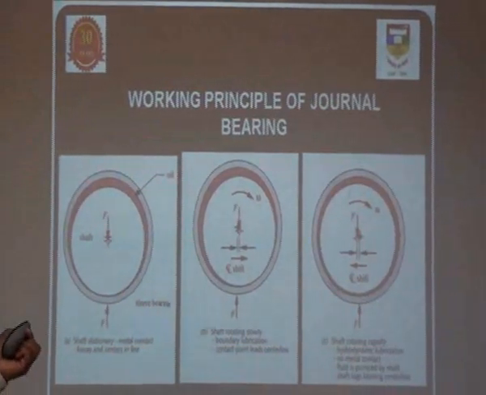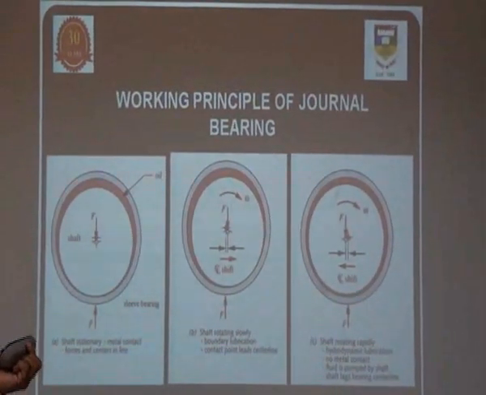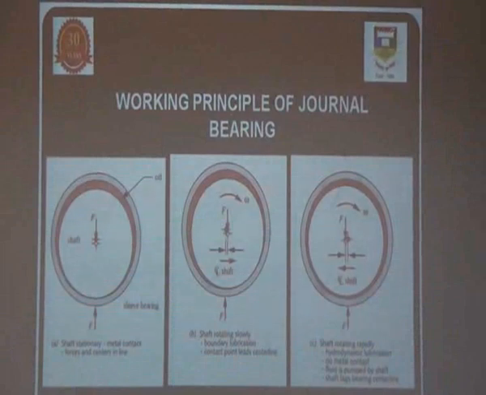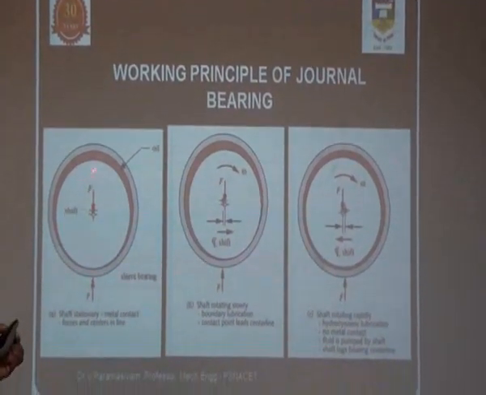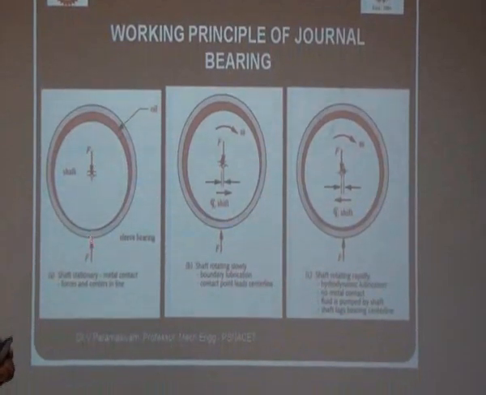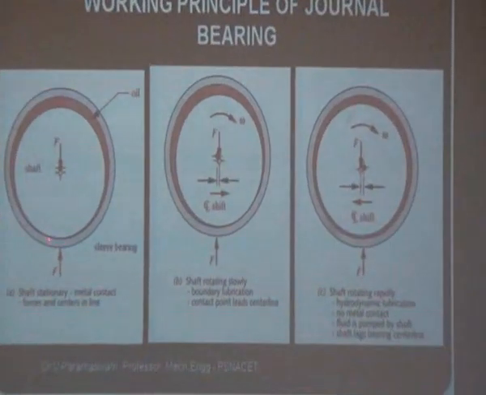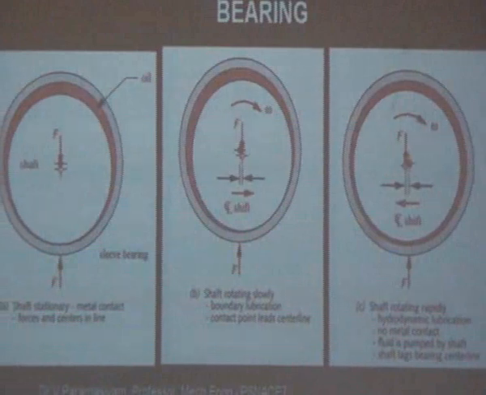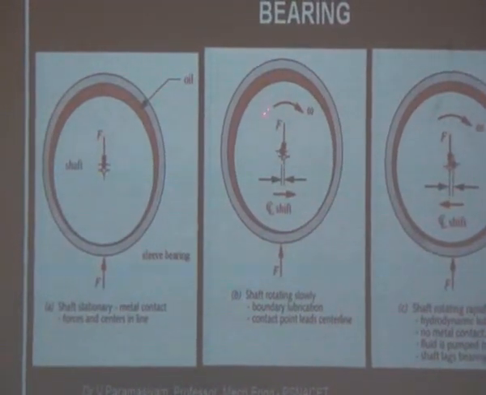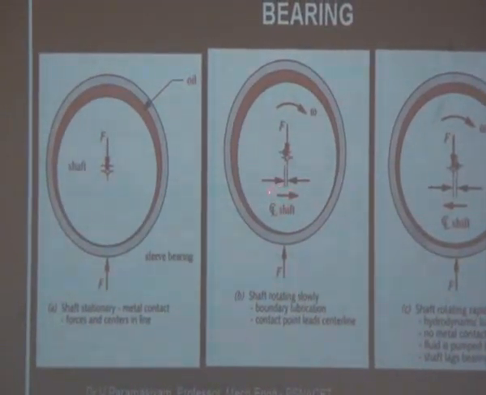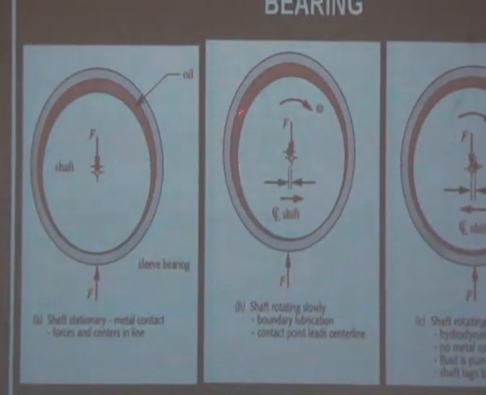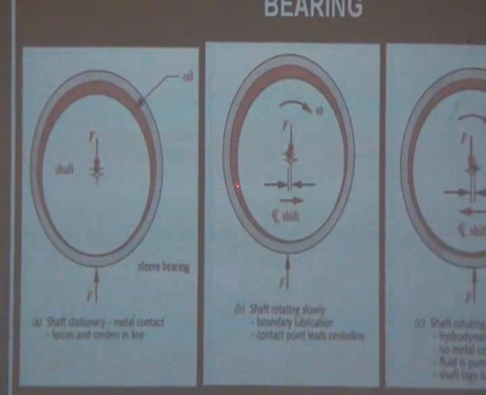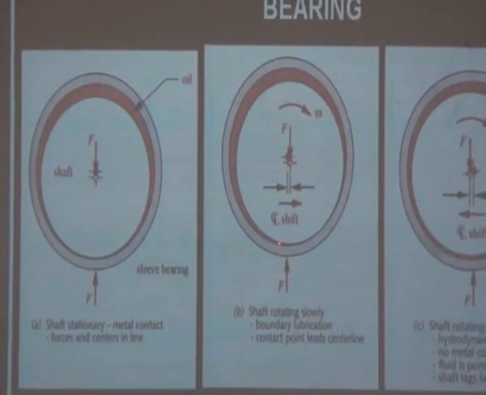Now let us see a little bit how these journal bearings work. In the first case, you can see at stationary condition the load is acting vertically, so there is metal to metal contact. But while it starts to rotate, what will happen? The center is moving, and the oil is slowly sucked into the gap.